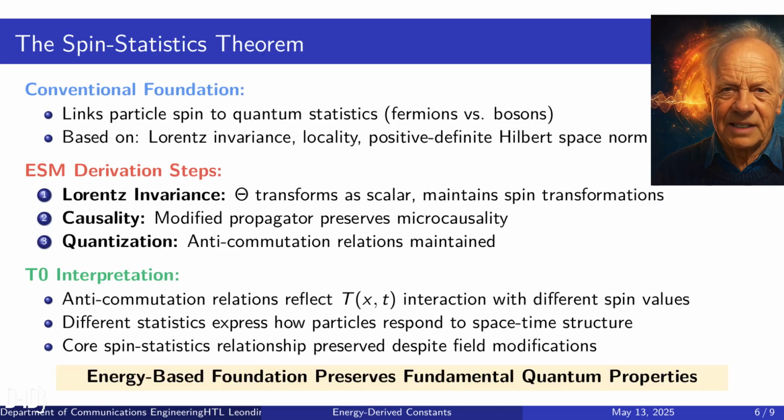The spin statistics theorem links particle spin to quantum statistics, explaining why fermions and bosons behave differently. In the ESM, we have preserved this relationship through a three-step derivation: first, confirming that theta transforms as a scalar, maintaining Lorentz invariance; second, showing that our modified propagator preserves microcausality; and third, demonstrating that anti-commutation relations remain consistent during quantization.